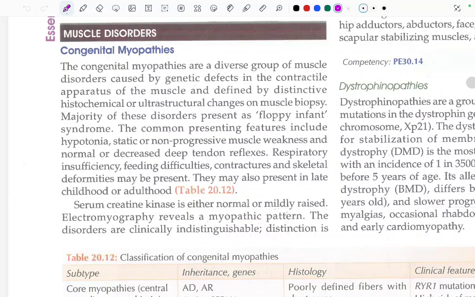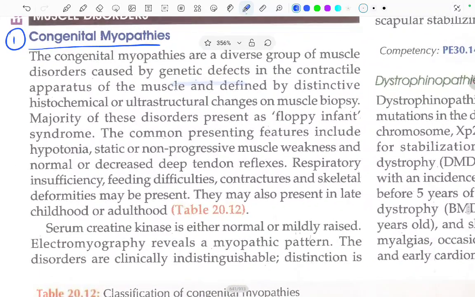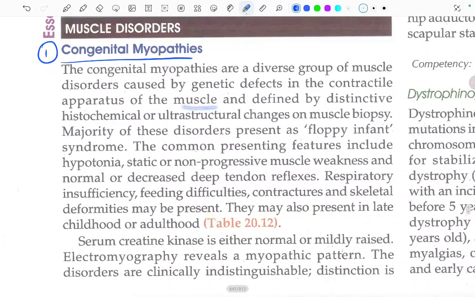Hi, in this video we will read about muscle disorders, starting with the first one, that is congenital myopathies. The congenital myopathies are a diverse group of muscle disorders caused by genetic defects in the contractile apparatus of the muscle and defined by distinctive histochemical or ultrastructural changes on muscle biopsy.